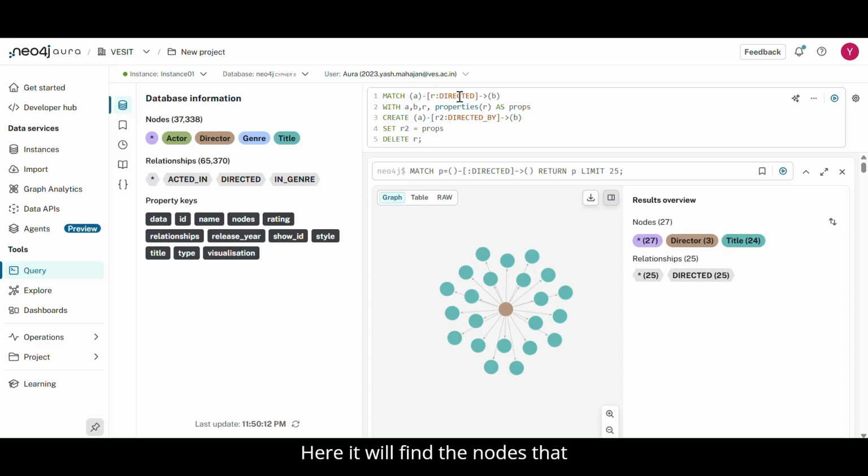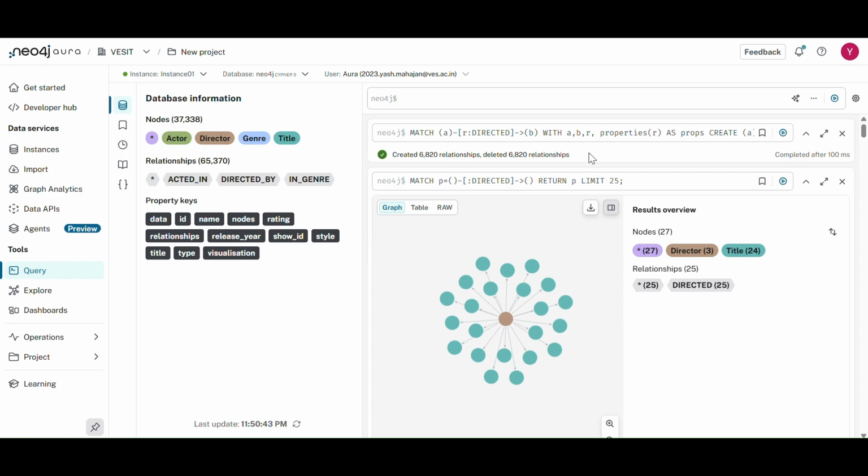Here it will find the nodes that are linked by directed relationship. It will match and create a new relationship that is named directed by. It will copy all the properties from the previous relationship to this relationship and delete the previous relationship, hence performing all the four CRUD operations. We can see this many are created and this many are deleted. So this was the concept of Cypher query.